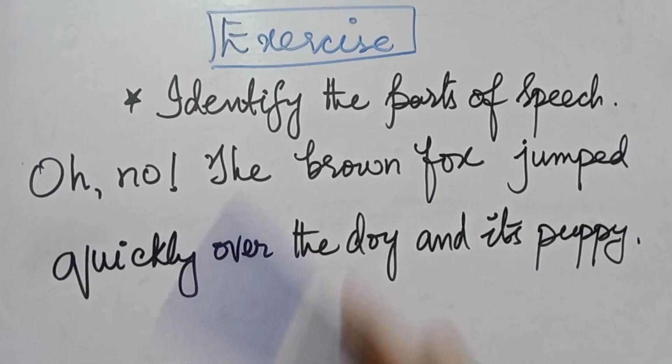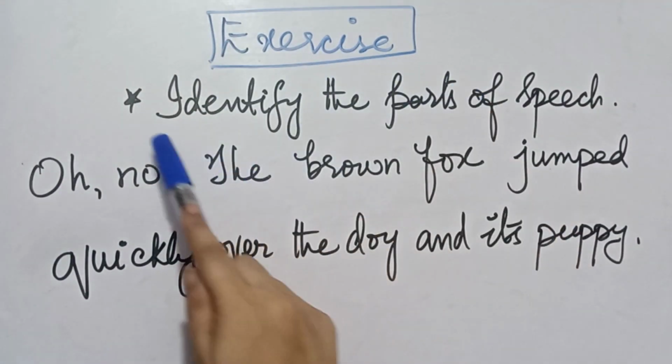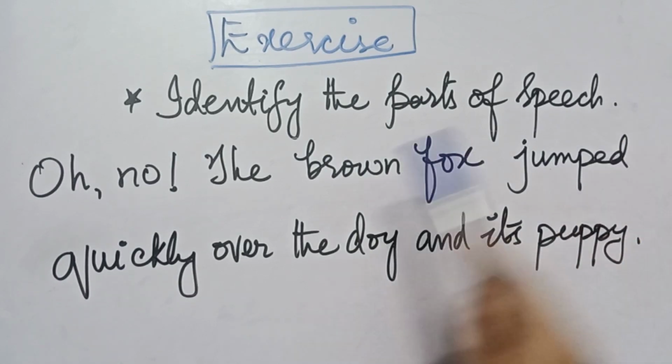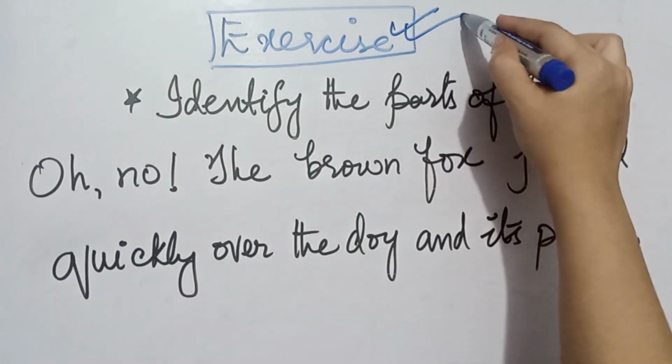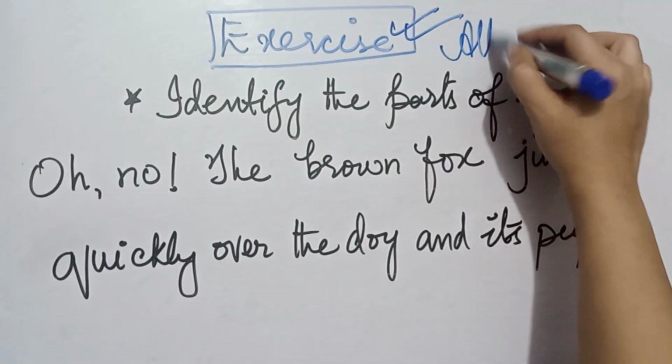Now I am giving you an exercise for the practice. Identify the part of speech. In this sentence, you have to identify the types of the parts of speech. Oh no, the brown fox jumped quickly over the dog and its puppy.